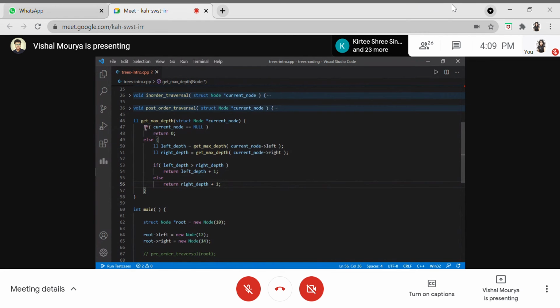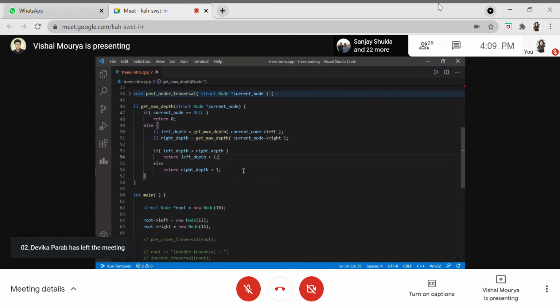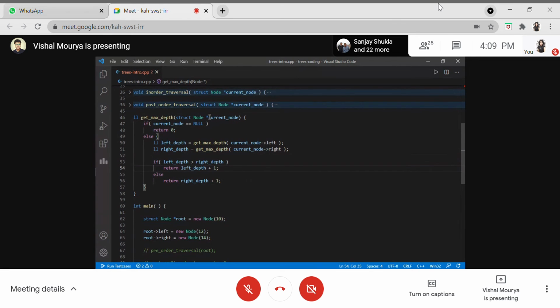So this is a typical function for getting the max depth of a tree which is given to you. This is how it will be working. Whenever it is given a reference to the node, it will be checking if node is not null, and this is the base case for a recursion, which is very much important. If you forget to write this, it will be hard to debug where your function is not performing well. So it's important. That's why I'm focusing on it more.